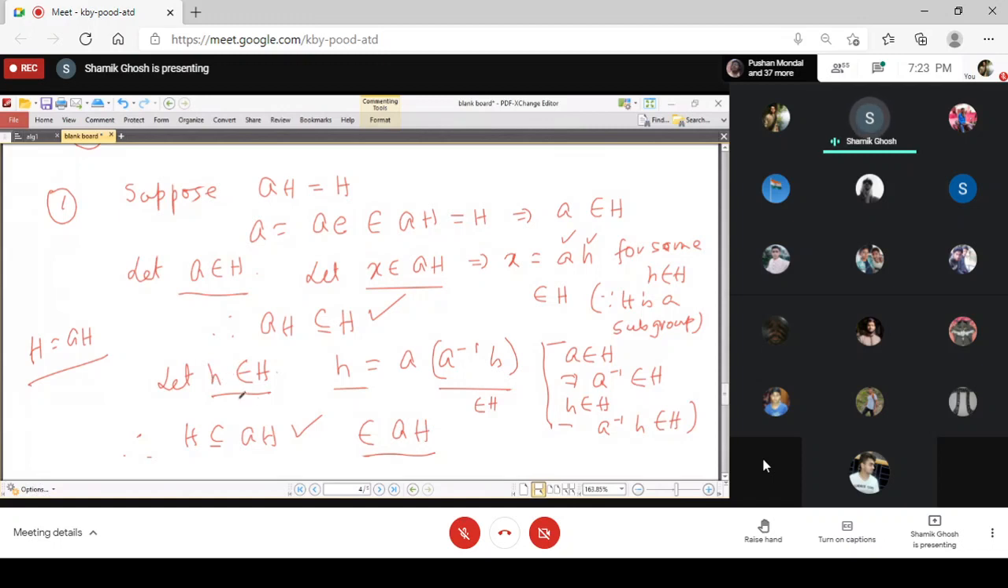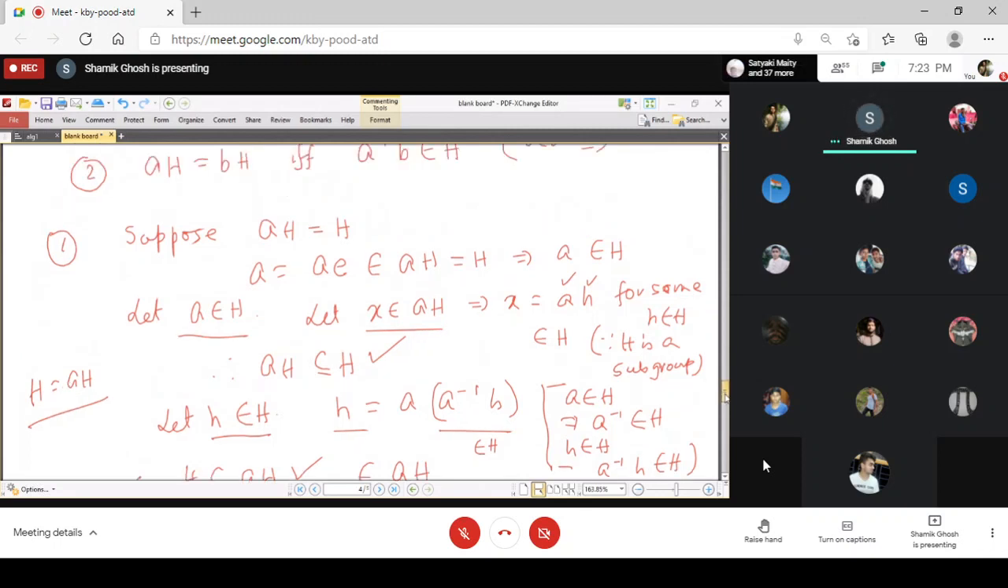Similarly, we start with any element of capital H, and we express that h equal to a times a inverse h. And again, a belongs to H, so a inverse belongs to H, so their product a inverse h belongs to H, because H is a subgroup. And so we get that small h belongs to aH. And so we got that capital H is a subset of aH. And from these two, we got H equal to aH. So this proves the first result.